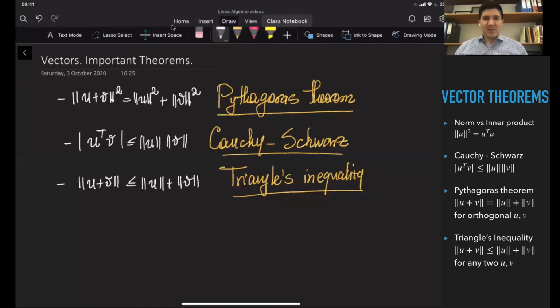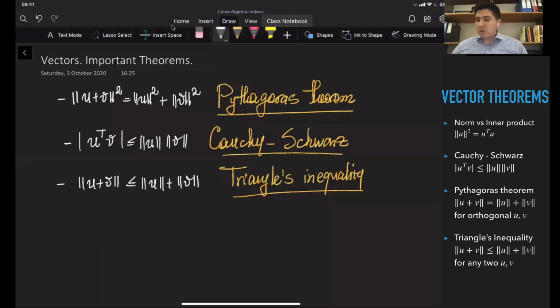In this video lecture, we are going to talk about really important theorems on the vectors. All of them are really important because they are going to help us build up more advanced theories and topics in this course. First, I'm going to discuss the Pythagoras theorem. We know this from school, but this is going to be the version of this theorem for high dimensional vectors, in any dimension.